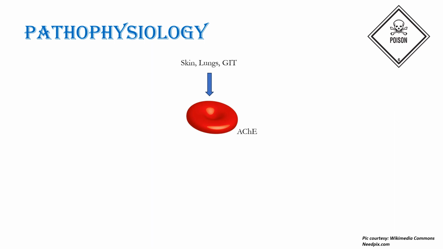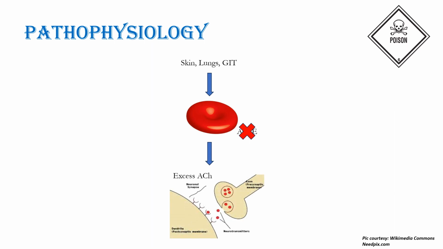of the RBC in blood and inactivate the same. And this leads to an excess of the compound acetylcholine in the neuronal synapse, and this is responsible basically for the symptoms of the poisoning.